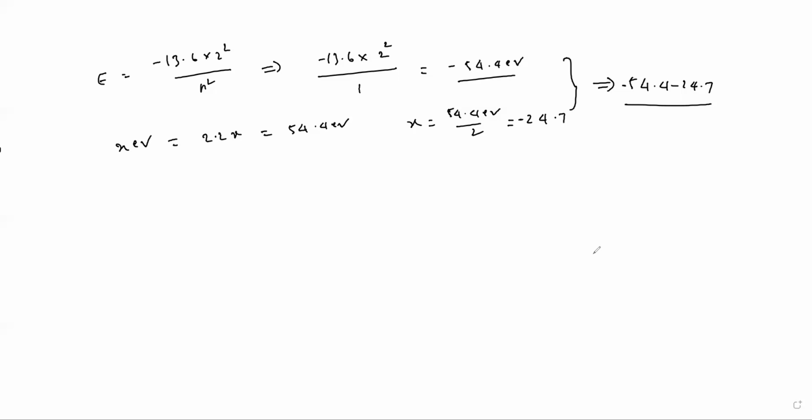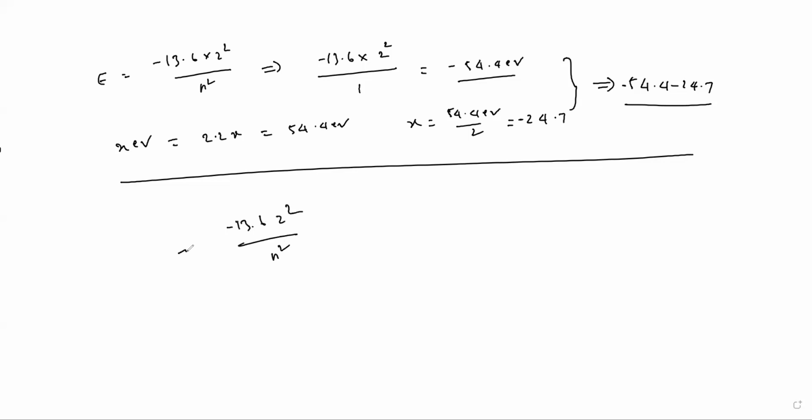Next, 21. The frequency of the first line of the Lyman series in the hydrogen spectrum is nu. What is the frequency of the series limit of the Lyman series spectrum of singly ionized helium? So follow the same. For the frequency of the first line of the Lyman series in the hydrogen atom, how do you write the energy equation? 13.6 Z square by N square. This is En for hydrogen. For hydrogen Z is equal to 1. So En for hydrogen, Lyman series is E1.